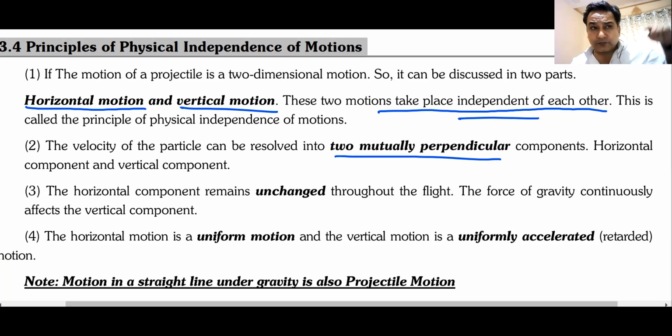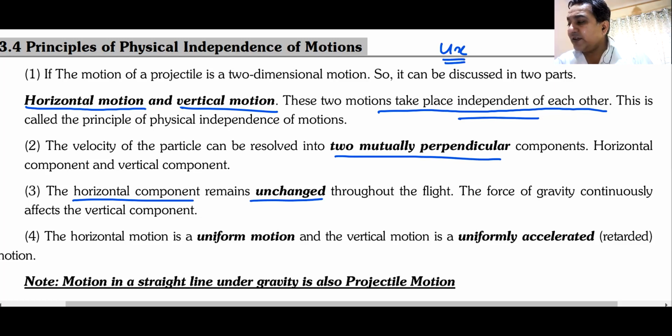Now remember, in projectile motion, since there is no other force apart from gravity, the horizontal component of velocity remains unchanged. It never changes. The horizontal component ux always remains the same as vx. But what changes is the vertical component.